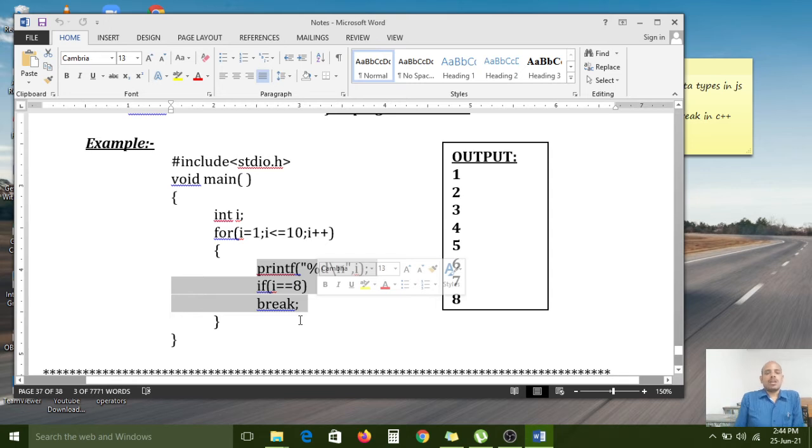Now I want to stop once 8 iterations are completed. The statement block is executed 8 times, and after that it should not be executed. For that we can use the break statement.